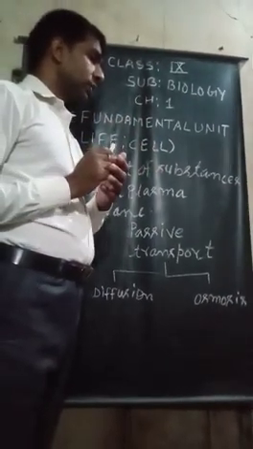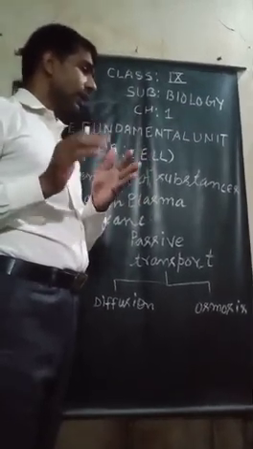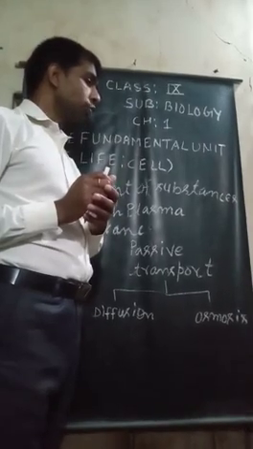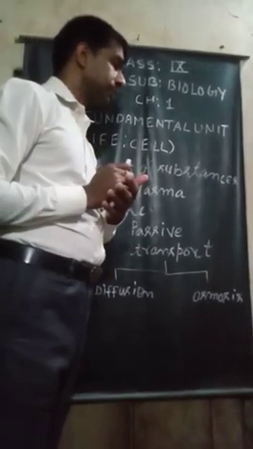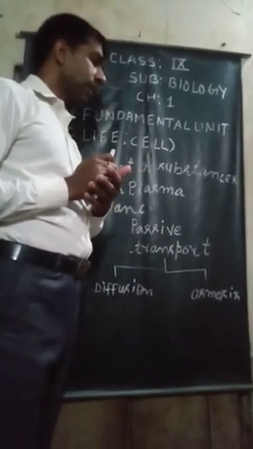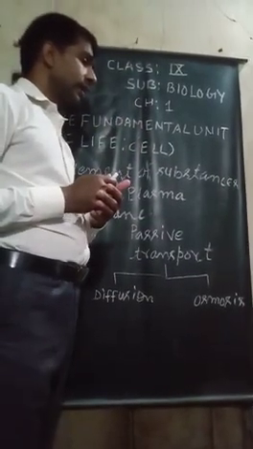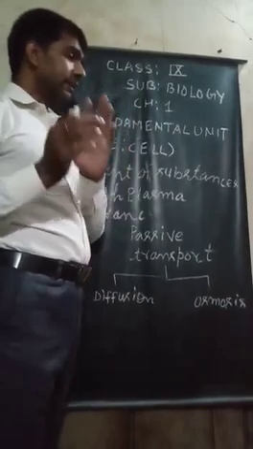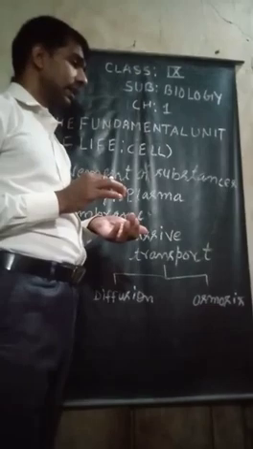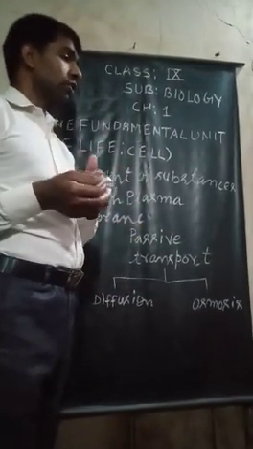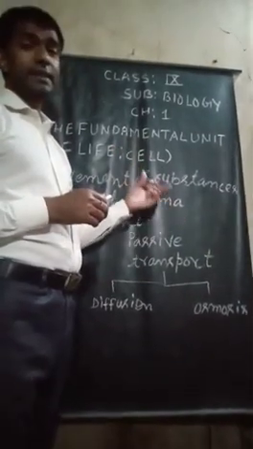So due to the difference in concentration of carbon dioxide inside and outside the cell, the gas moves out of the cell, from the region of higher concentration to the region of lower concentration. In the same way, oxygen enters the cell when the concentration of oxygen decreases inside the cell, by the process of diffusion. So like this, diffusion of gases in the cell takes place.